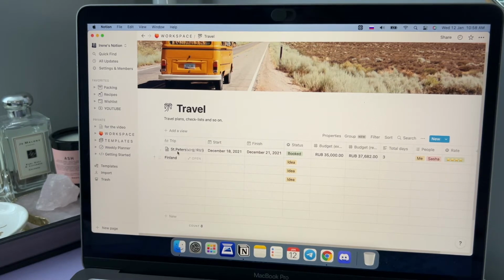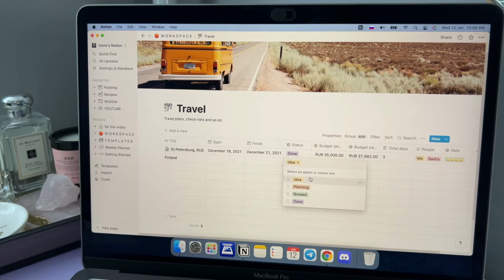So I think that the best way to organize the travel page is to create a table, and first you can see the name of the city and the country. For instance, we can see St. Petersburg, Russia, and then we have a date of start and finish. Then we have a status like booked, or not booked, or already done.